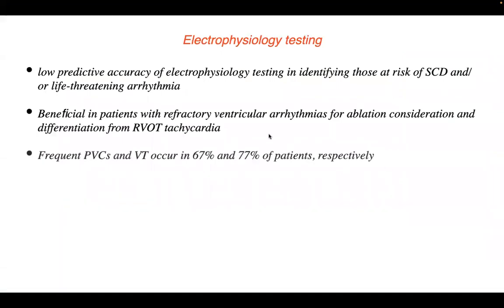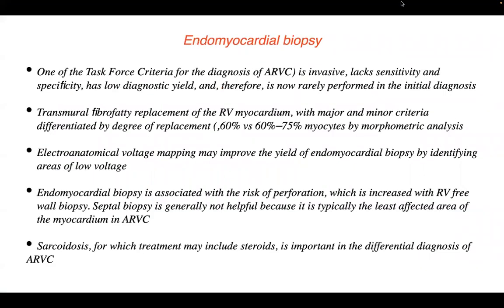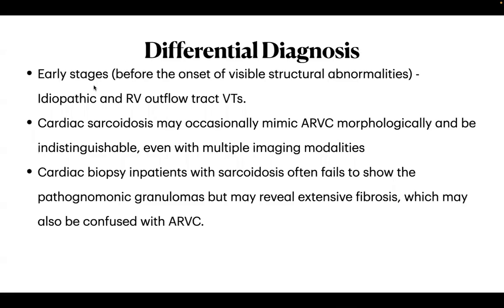Electrophysiology testing is done sometimes to differentiate it from the RVOT VT. So endomyocardial biopsy. తీసాయి నెక్స్ట్. So differential diagnosis, early stages before the onset of the visual structural abnormalities. So idiopathic and the RV outflow VT are the differentials. And cardiac sarcoidosis may occasionally mimic the ARVC morphologically and be indistinguishable even after multimodality imaging.